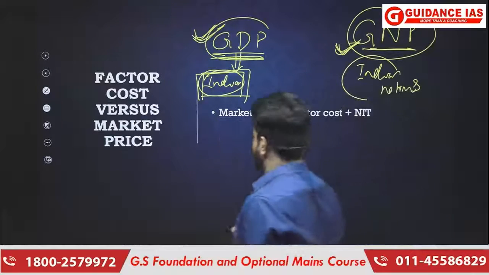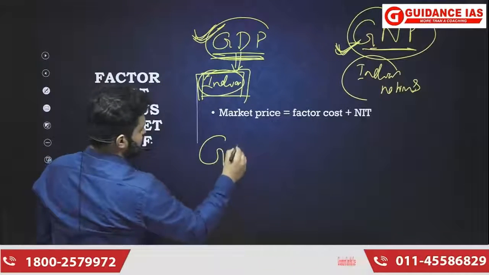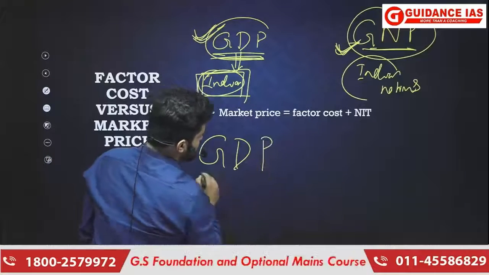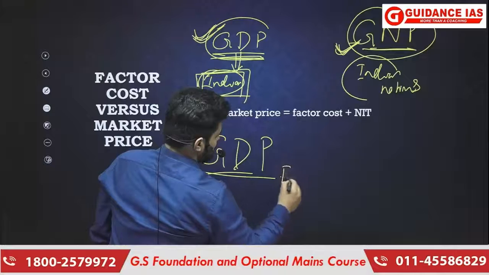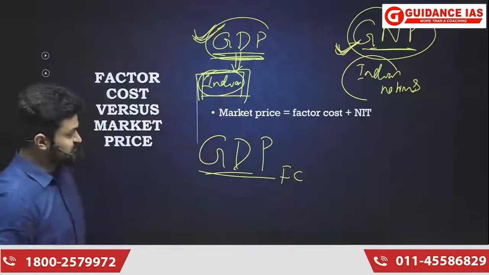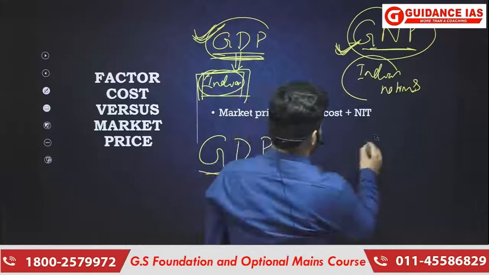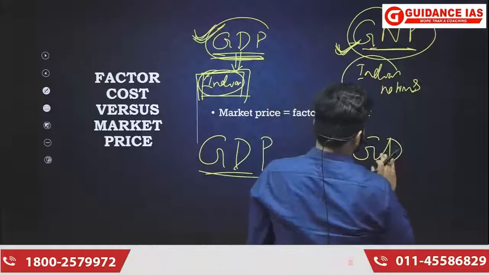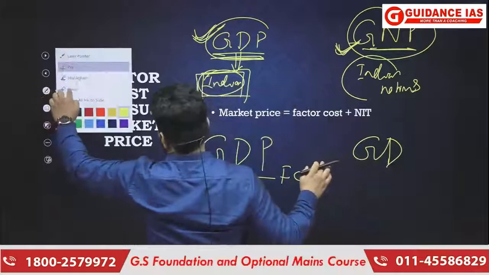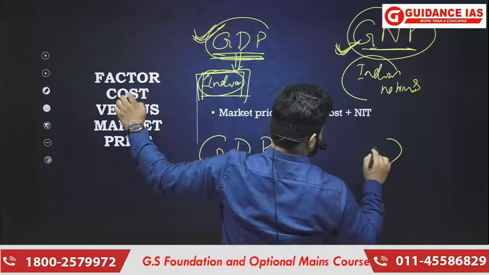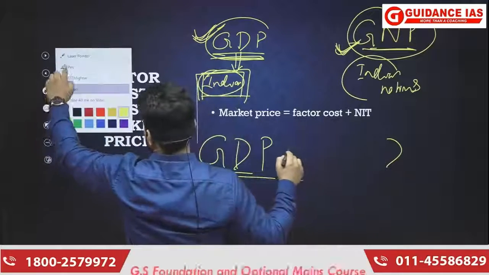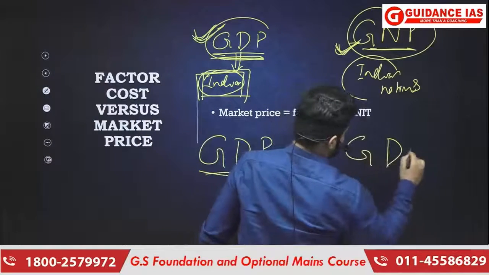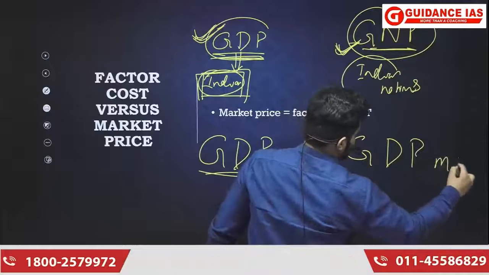Okay, then we saw market price and factor cost. Understand that, for example, a single aggregate, that is GDP, can be measured at factor cost, and it can also be measured at market price. GDP at market price.